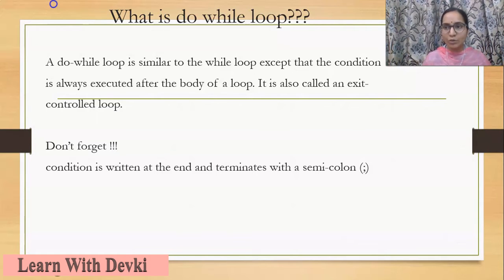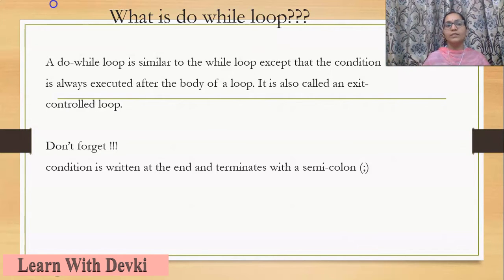So in an exit control loop, the body is executed, then the condition is checked. But in an entry control loop, the condition is checked, and the body is executed after that. So this is the difference between entry control and exit control loops. And do while is an example of an exit control looping statement. The rest of the things are almost the same in all the loops. So do while is similar to the while loop, except the condition is always executed after the body of the loop. Means first the body and then the condition. It is also called an exit control loop.